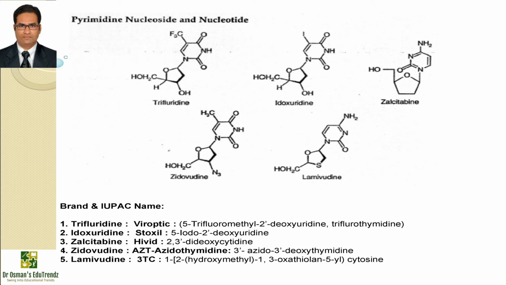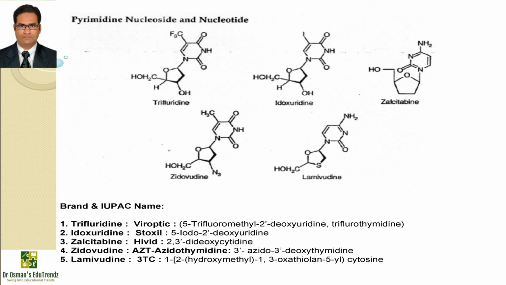It is actually acting as a prodrug. The active triphosphate metabolite inhibits viral RNA dependent DNA polymerase, and this triphosphate has greater selectivity for reverse transcriptase than for human DNA polymerase, which causes chain termination and reverse transcriptase inhibition.